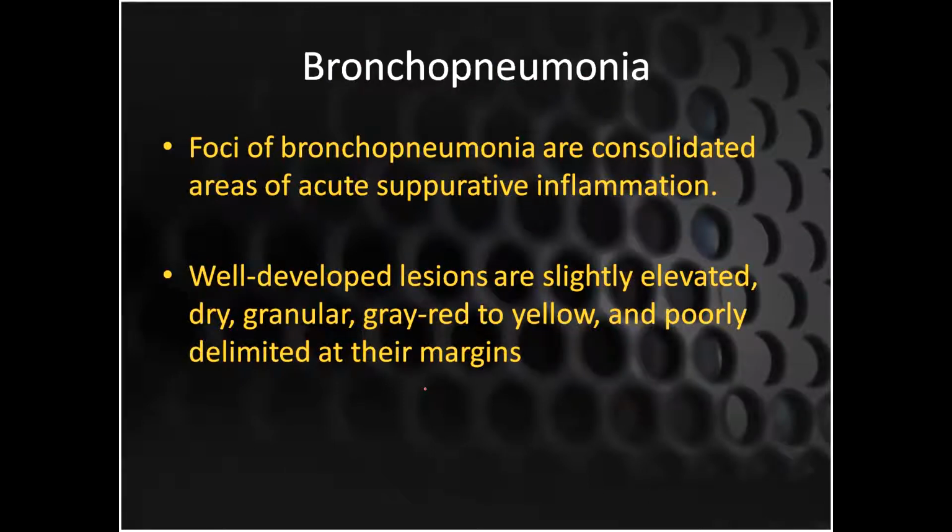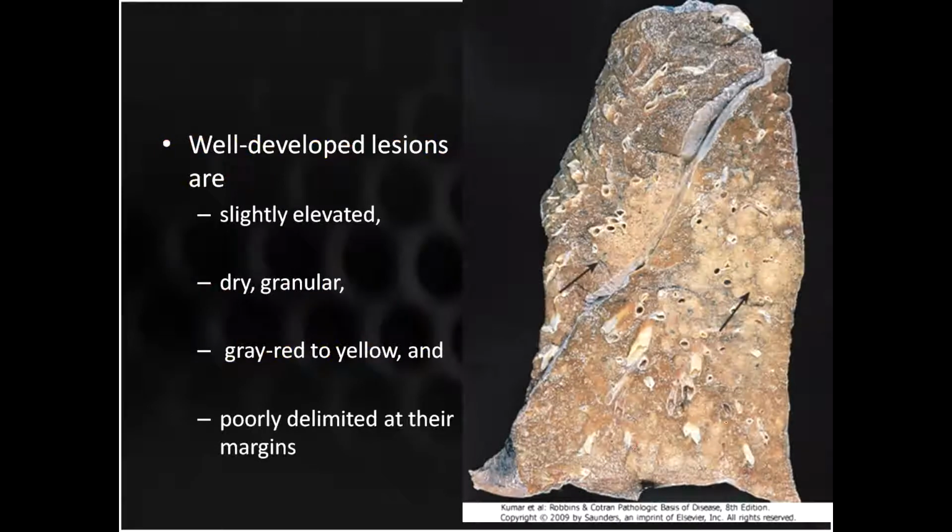Now comes bronchopneumonia. Foci of bronchopneumonia are consolidated areas of acute suppurative inflammation. These are well-developed lesions, and they are slightly elevated. Here you can see that this is the lung, and we have patchy areas of bronchopneumonia. These show slight elevation. These are dry, granular, red to gray to yellow, and poorly delimited at the margins. Sometimes you can see all the phases, like congestion, red hepatization, gray hepatization and resolution, all going on there.